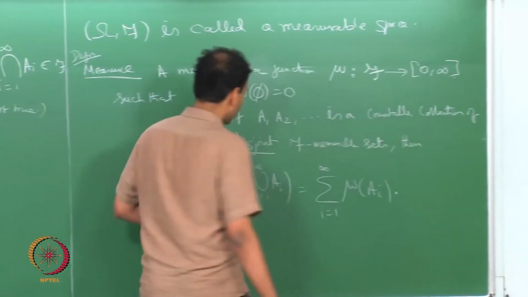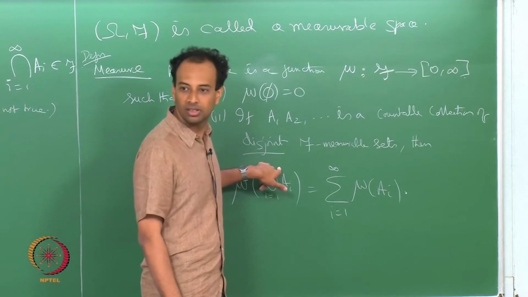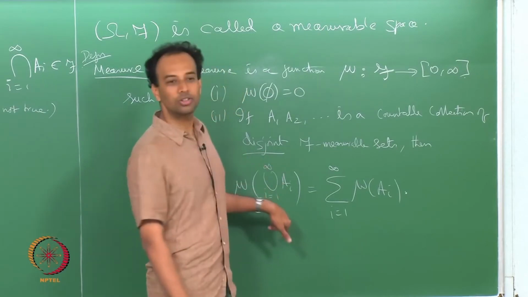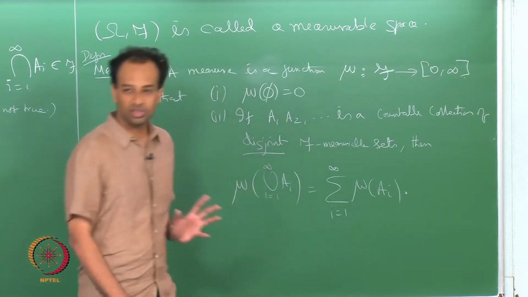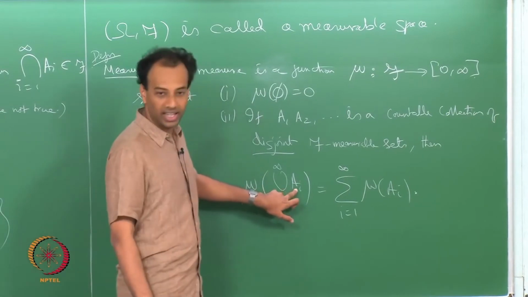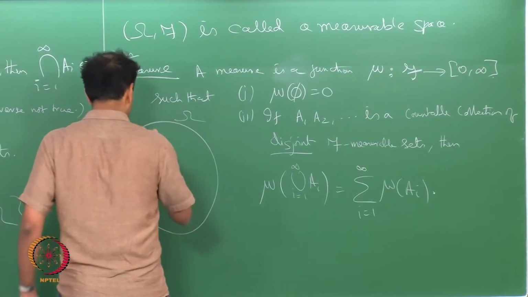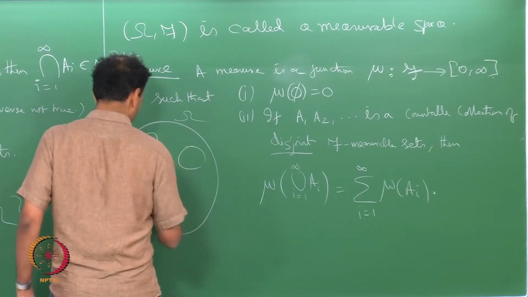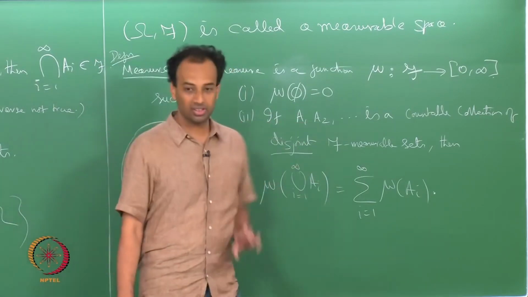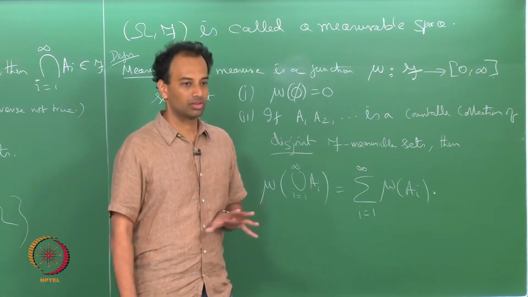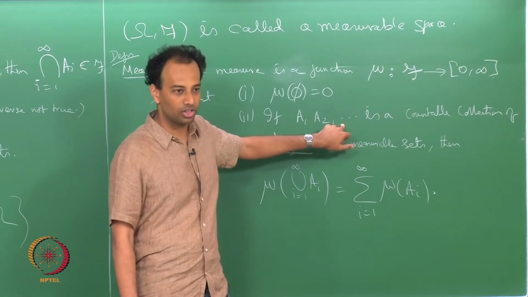And also since the A_i's are F measurable, the countable union is F measurable, so mu is also defined for the countable union. The axiom imposes that if you take disjoint A_i's, so if I have some big sample space omega and I have disjoint events, disjoint F measurable sets, disjoint means A_i intersection A_j is null for all i not equal to j, that is what disjoint means.